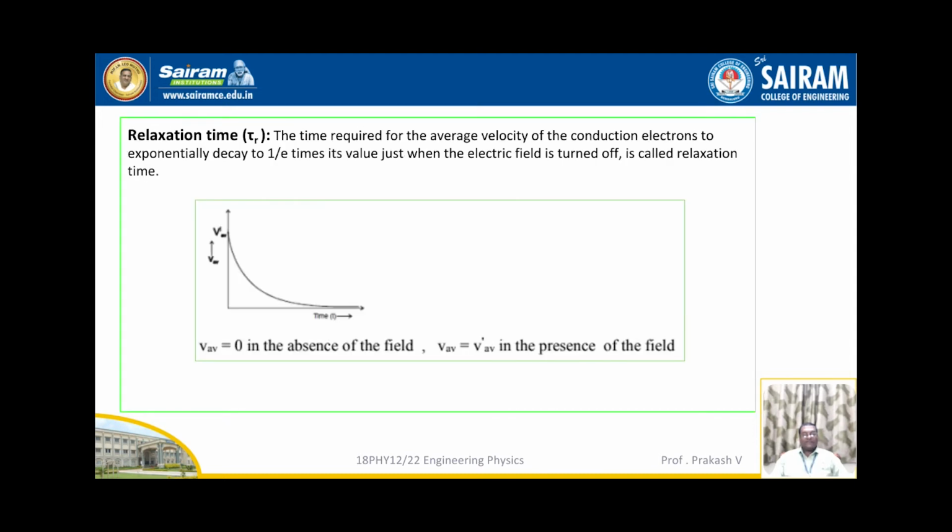Next, relaxation time tau r. Relaxation time is nothing but the time required for the average velocity of the conduction electrons, which exponentially decays, to fall to 1 by e times its value just when the electric field is turned off. If we plot a graph of V average versus time, the curve decreases exponentially from V_av dash as shown in the figure. So here V_av is equal to 0 in the absence of applied field and V_av is equal to V_av dash in the presence of the applied field.